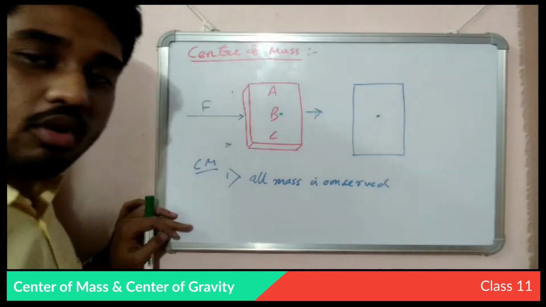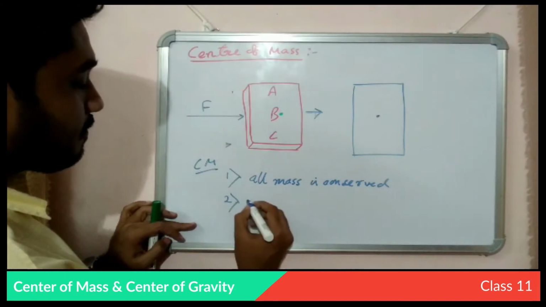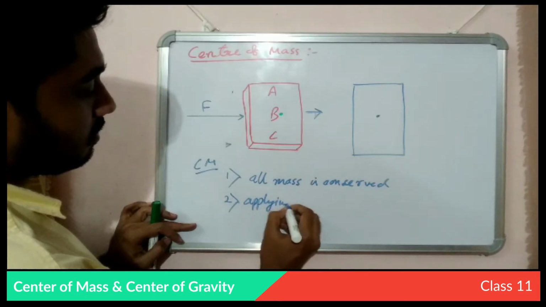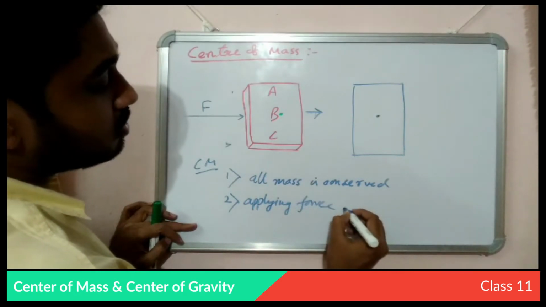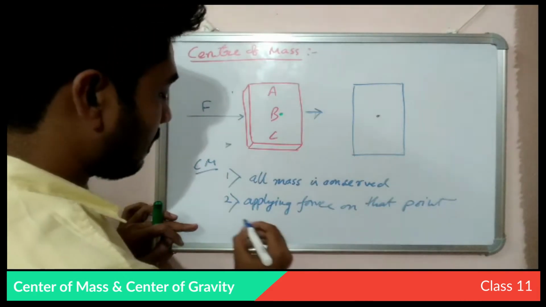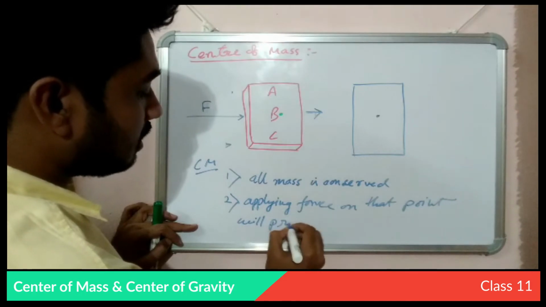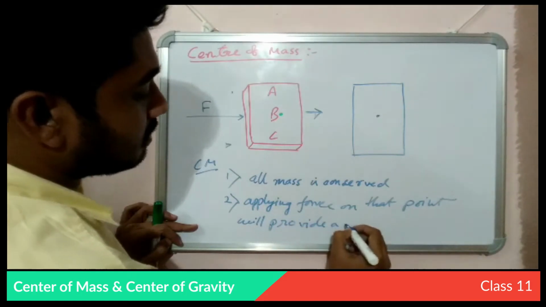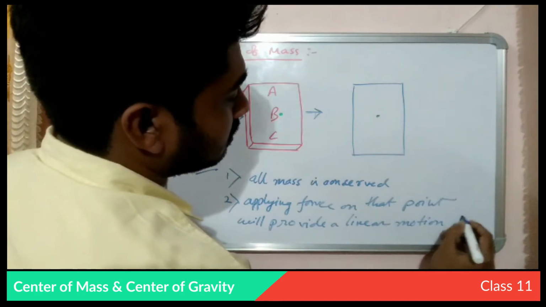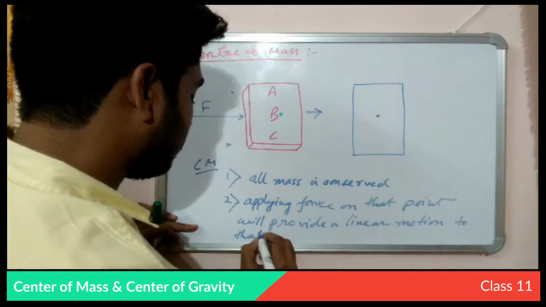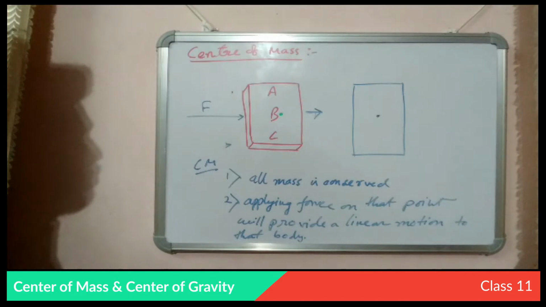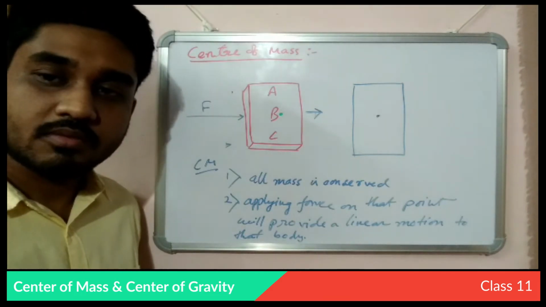Please assume that all mass is conserved. And number 2, applying force on that point will provide a linear motion to that body. So these are the two main characteristics of center of mass.